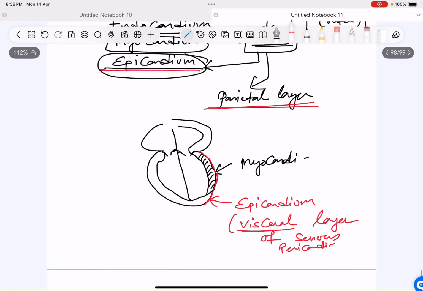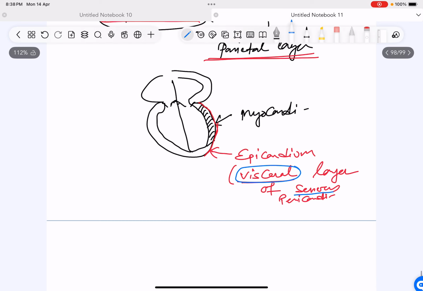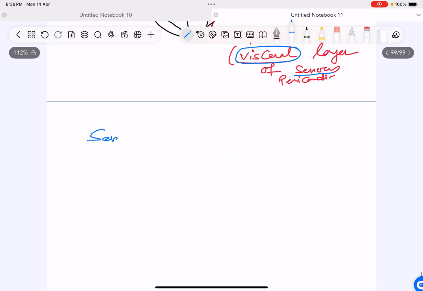Parietal layer, so outside of the visceral layer of serous pericardium. So I'll write it again. Serous pericardium. We have two pericardium. The outer one is fibrous, the inner one is serous.